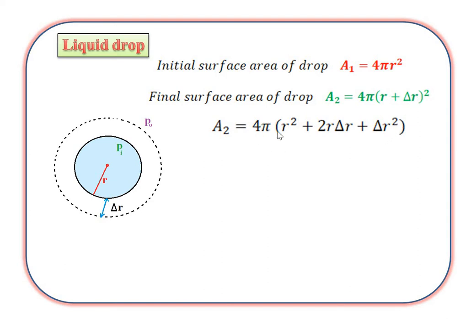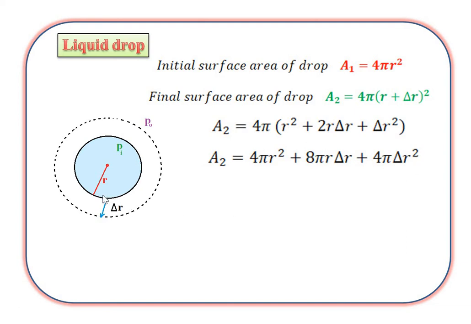Multiplying 4 pi into each term, A2 is equal to 4 pi R square plus 8 pi R delta R plus 4 pi delta R square.